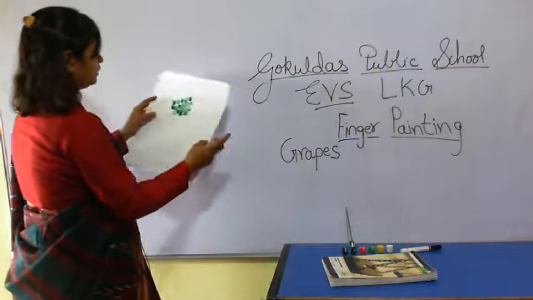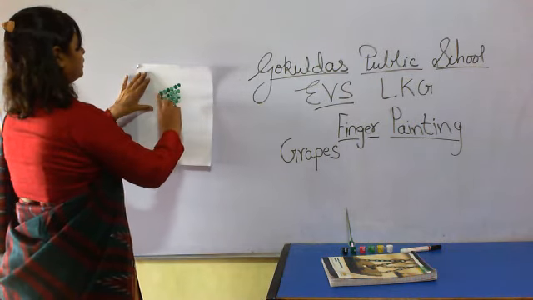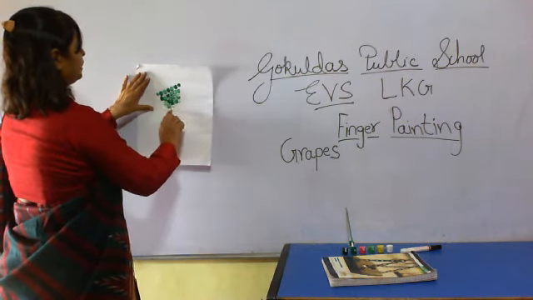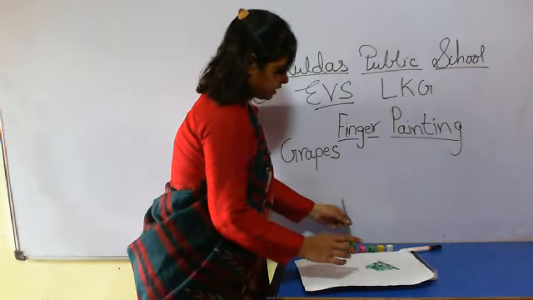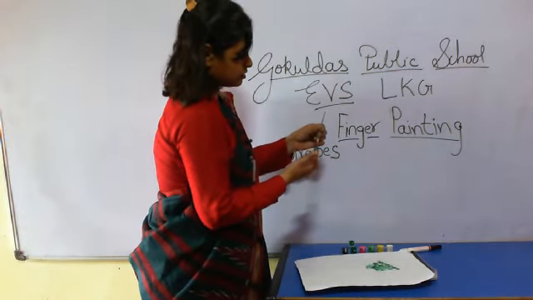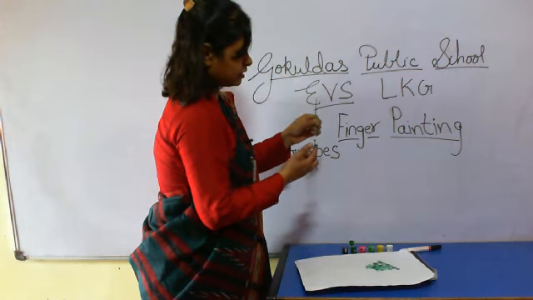Look here, below, down and down, you have to paste like that.